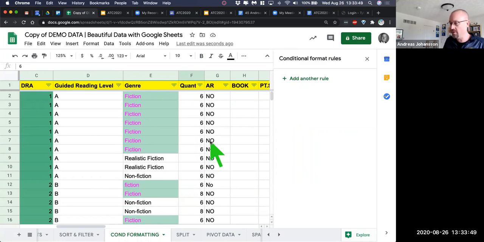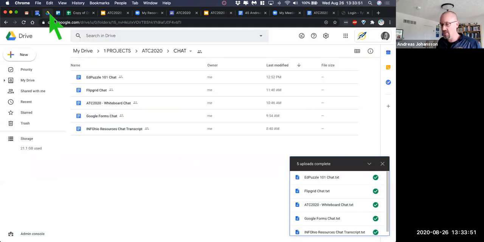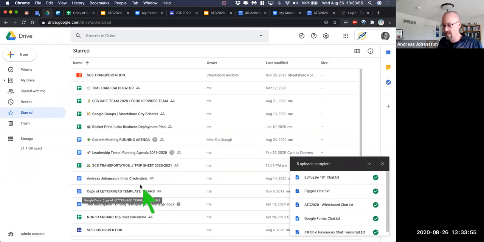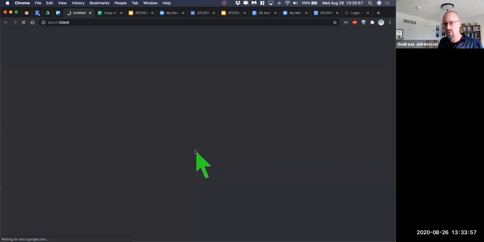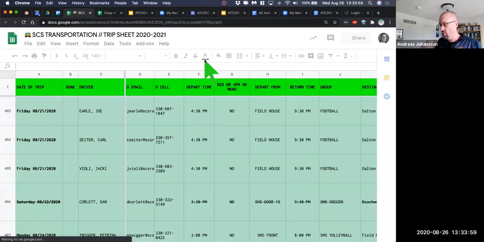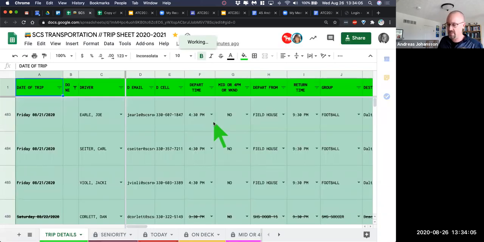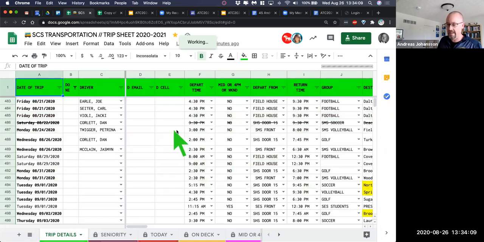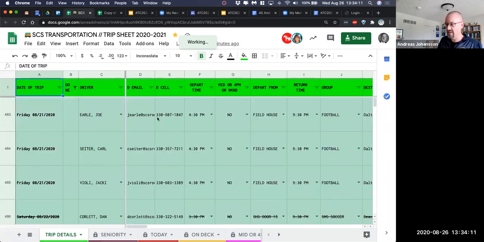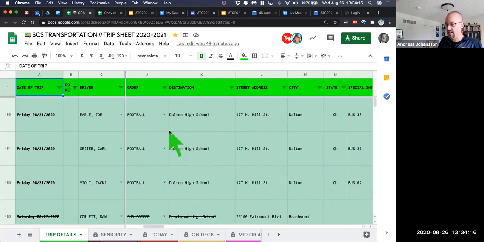I'm going to take you over to a quick spreadsheet just to show you sort of a realistic use of this. One of the things I do at Streetsboro is the transportation department. We run sort of a master spreadsheet of all of the athletic trips that we take with our buses. And I use lots and lots of conditional formatting in order to make it happen. And so you can see that it takes a while to load. It's a very large spreadsheet. It's got lots of columns in it, right?